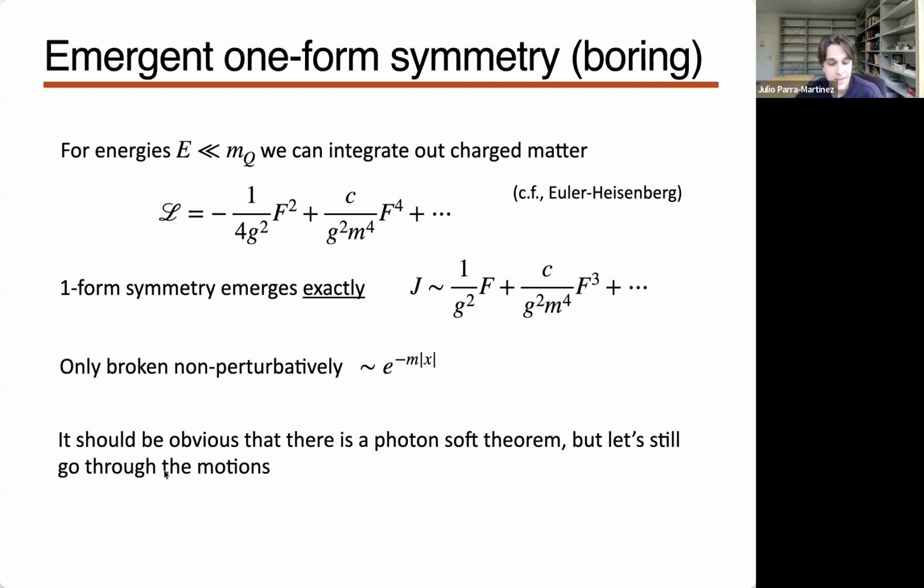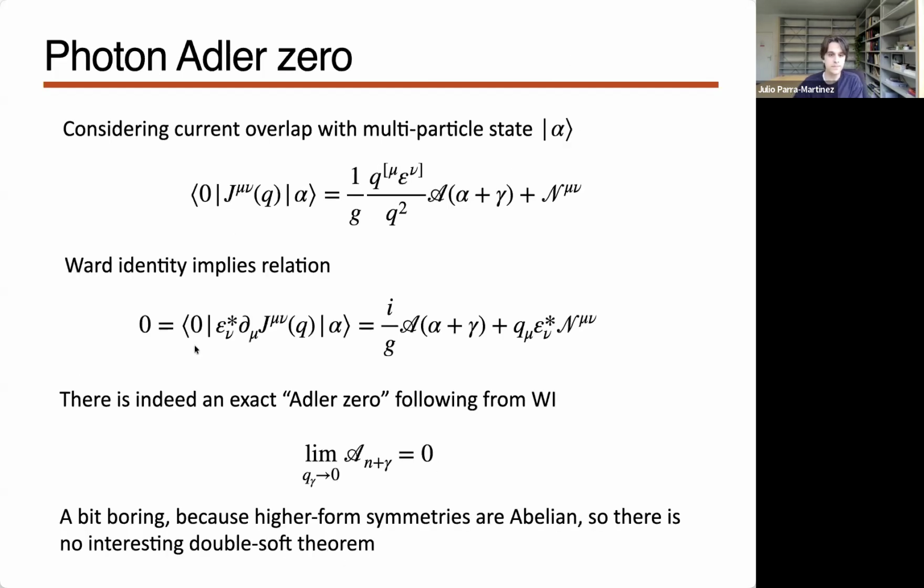And in this theory, it should be obvious that there is a soft photon theorem, because this is kind of derivatively coupled. Everything is a function of the field strength. So it's kind of obvious and stupid, but let's still go through the motions and see that we can derive it using current algebra, and then we'll try to do better. Okay, so let's derive this photon Adler zero in just a theory of nonlinear electrodynamics.